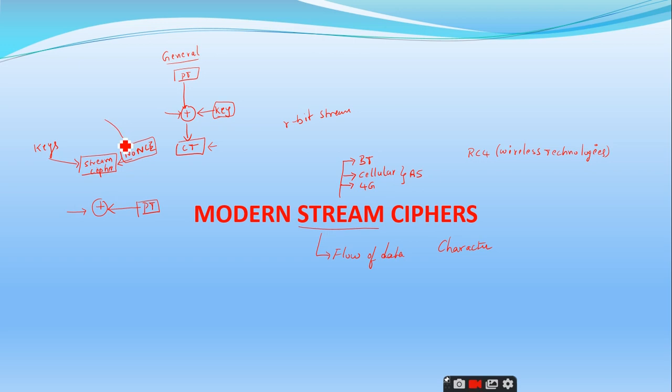It stands for number used only once. So this n and this once are combined to form the term nonce. In the generation of the key, nonce plays a very important role.